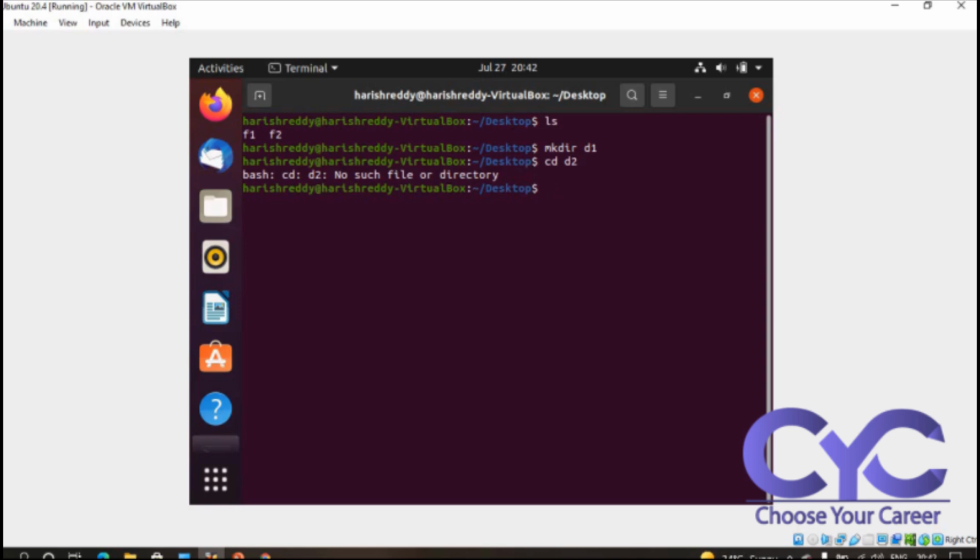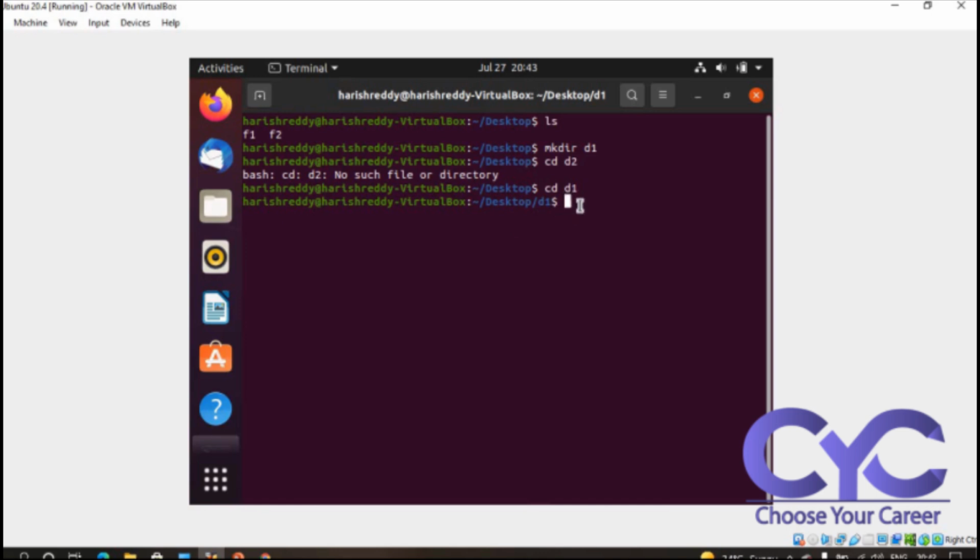See here, d1 has been created in the root directory.